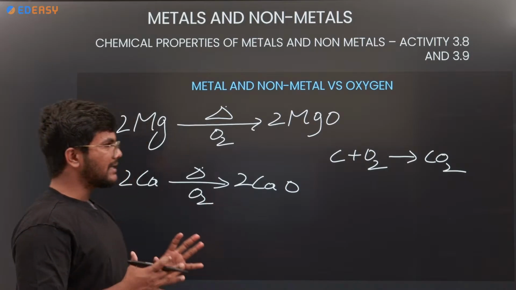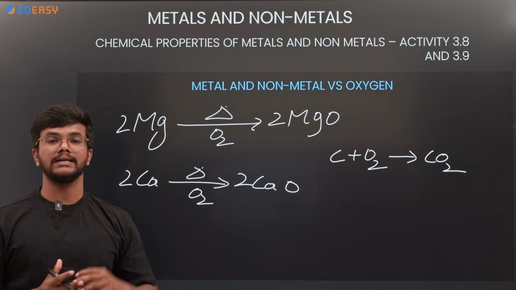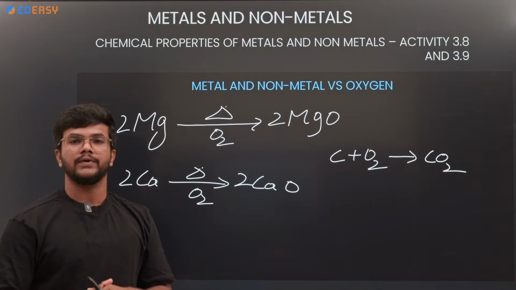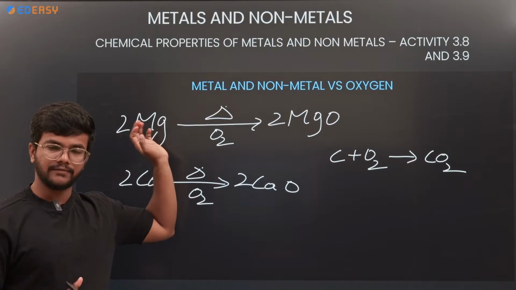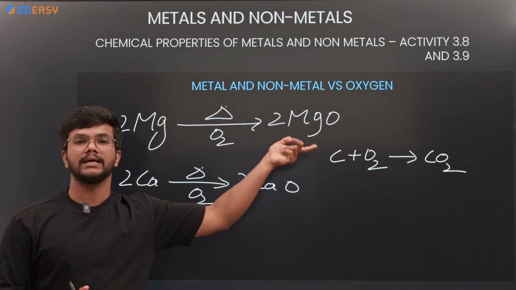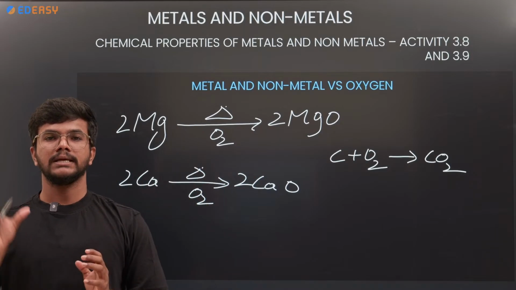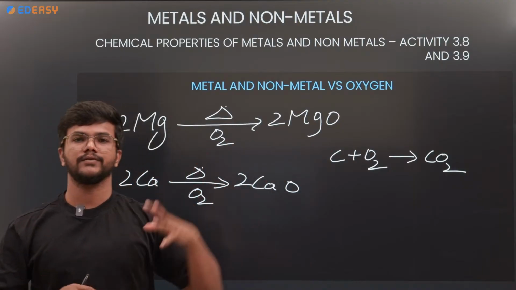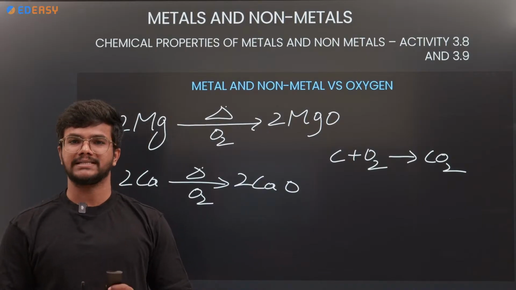So how to remember these formulas? How to write these formulas? We already discussed in chemical reactions and equations, which is the first unit of our NCERT textbook. With the help of that, we are able to write the equations. Remember, the general form of a metal reacting with oxygen is: metal, when it reacts with oxygen, gives metal oxide. Non-metal also will be the same. So this is the first chemical property of metals and non-metals.